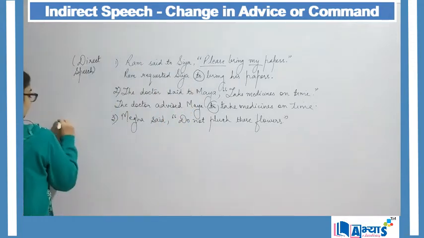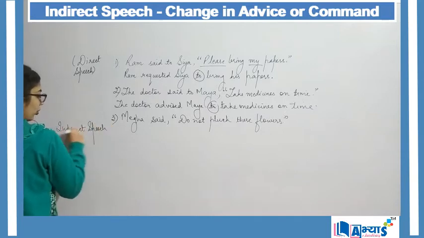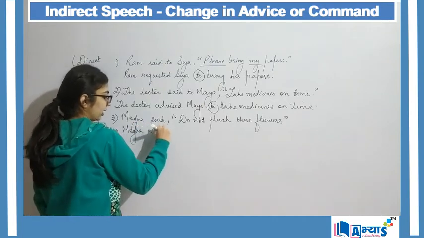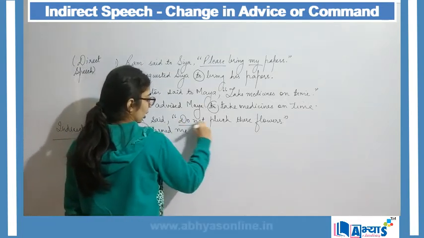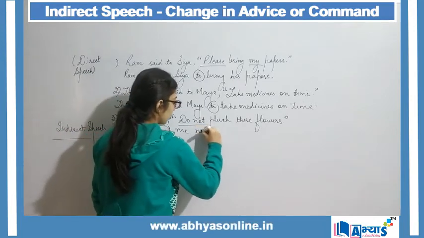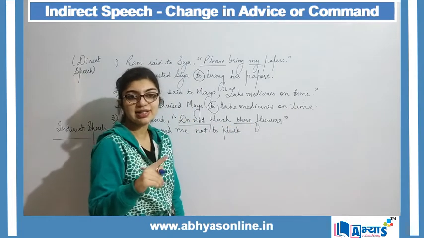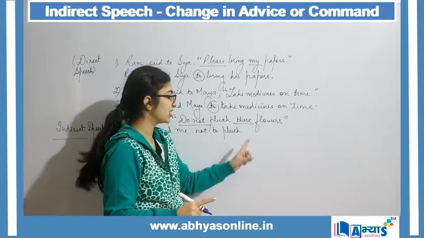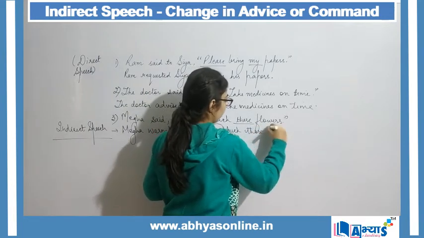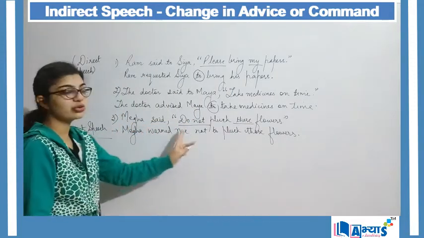Here, the indirect speech will be Megha warned me. Do not will convert to not to. Not to pluck. Now these, referred in indirect sentence, will convert to those. Do not pluck those flowers. So Megha said do not pluck these flowers.